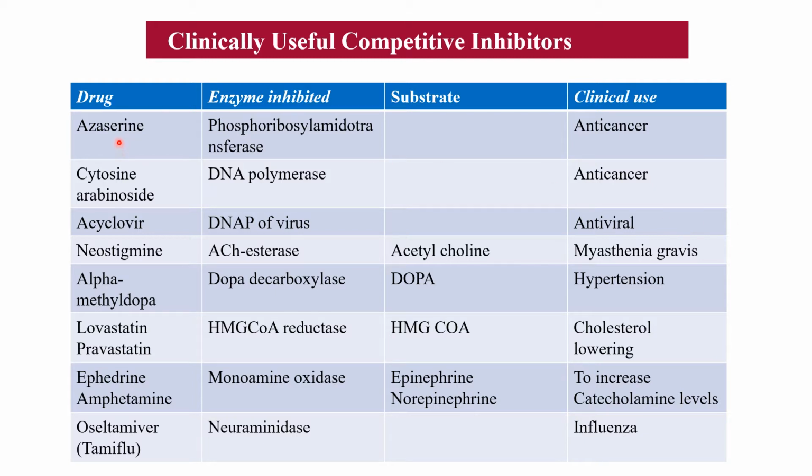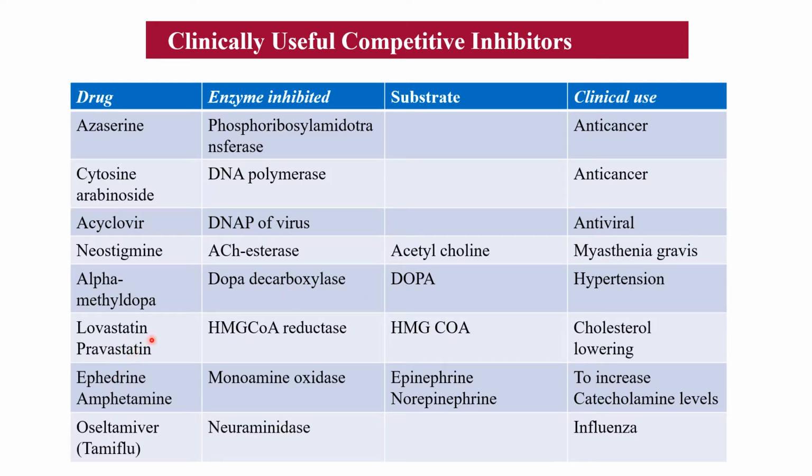Examples are azathioprine, used as an anti-cancer drug, cytosine arabinoside, also used as an anti-cancer drug, acyclovir, used as an antiviral drug, and neostigmine, used as a muscle relaxant in myasthenia gravis. It is also an inhibitor of acetylcholine esterase. Alpha methyl dopa is used in treatment of hypertension. It is an inhibitor of dopa decarboxylase.